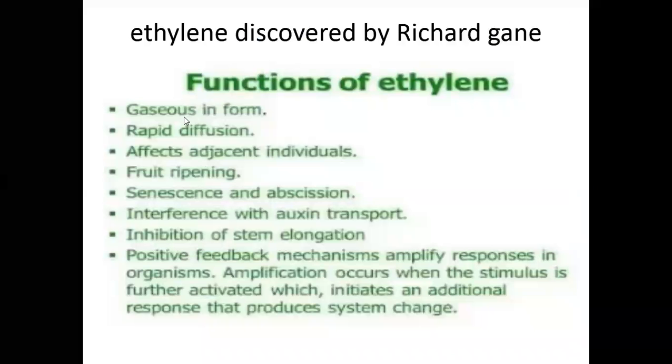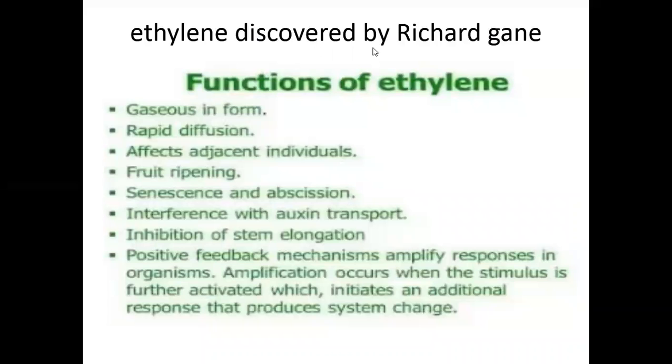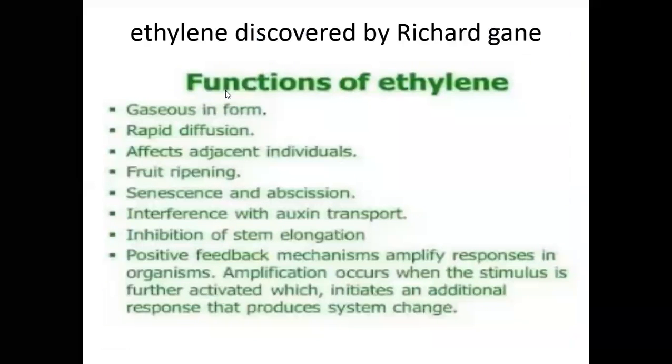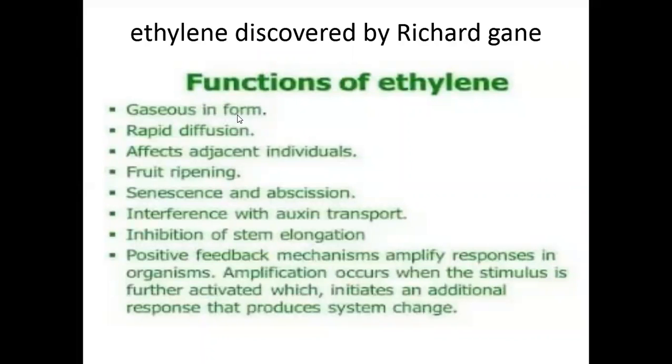And the last one is ethylene. Ethylene was discovered by Richard Gane. The ethylene is mainly in gas form, which mainly helps in rapid diffusion and effects on adjacent individuals.